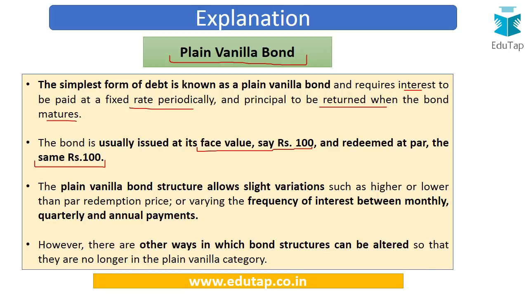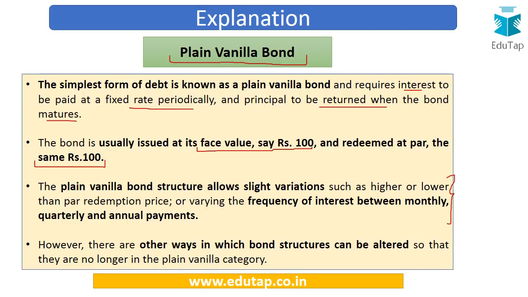So this only allows slight variations, such as higher or lower than par redemption price, or varying the frequency of interest between monthly, quarterly and annual payments. So there may be slight variations, but then again it will be a plain vanilla bond. But if we make a very wide range of variations in the bond, we reduce the issue price to a very low amount and we eliminate the interest component, this would become altogether a different type of bond.